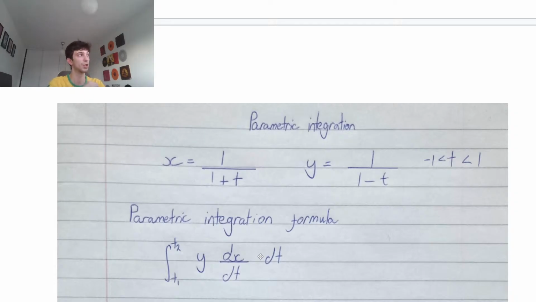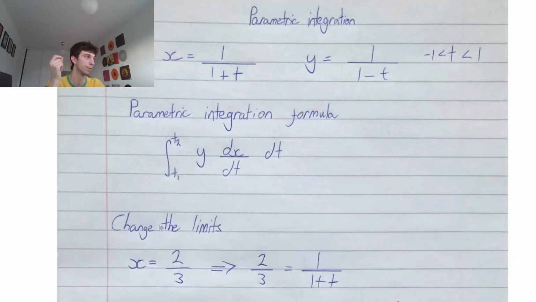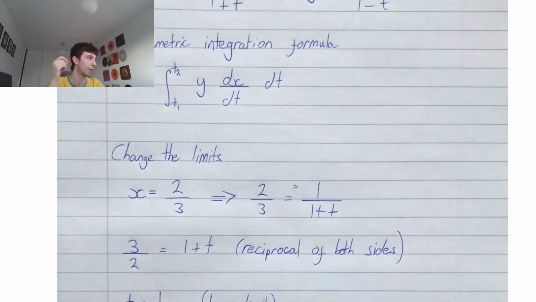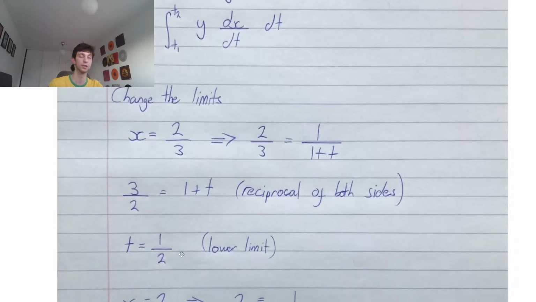So first things first, let's change those limits, okay? We're going to change our lower limit first. We have the lower limit of x equals 2/3. 2/3 equals 1 over 1 plus t. Could cross multiply. All I'm going to do, guys, is just find the reciprocal of both sides. That's the way I'm doing it. You could times that 1 by 3, get 2 plus 2t on the left-hand side, and then rearrange from there. It's all the same thing. So if I find the reciprocal of both sides, we get 3 over 2 equals 1 plus t. We take away 1 from 3 over 2. 3 over 2 minus 1 is just a half. So we have our lower limit to be t equals a half.